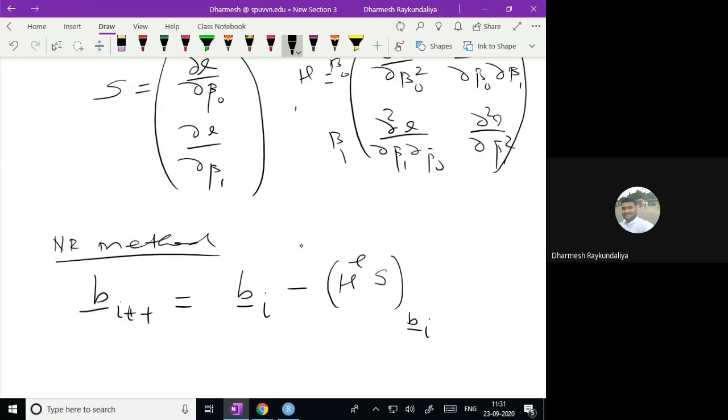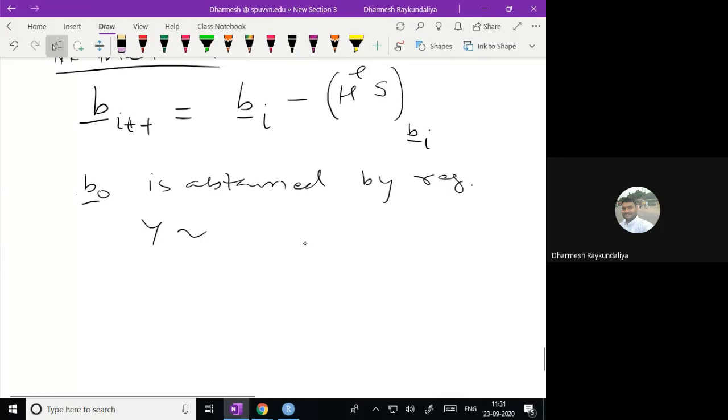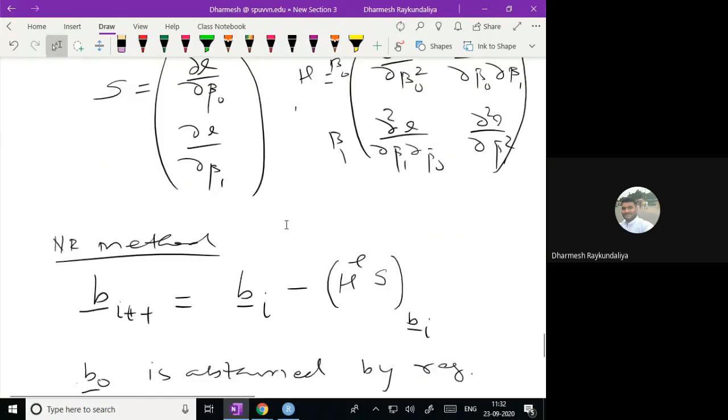And how to obtain B0? B0 is obtained by regressing y on x. Then calculate the Hessian matrix and the score at B0, and subtract the result from B0, and you will get the new estimate.